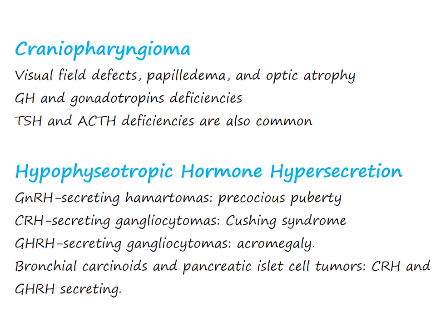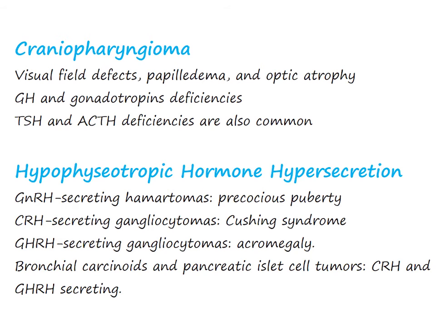Craniopharyngioma. Increased intracranial pressure and compression of the optic chiasm or nerves can cause visual field defects, papilledema, and optic atrophy. The most frequent hormone deficiencies are growth hormone and gonadotropins. Thyroid-stimulating hormone and adrenocorticotropic hormone deficiency are also common.